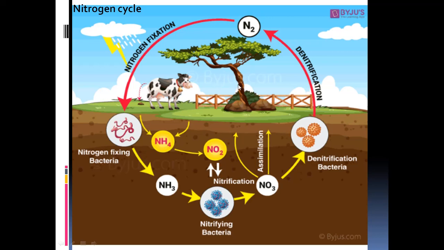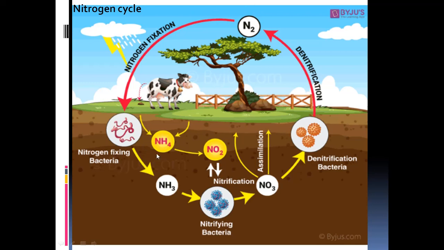Plants also need nitrogen for their growth and development, for the production of the proteins, conversion of the carbohydrates into proteins. Nitrogen is needed there, and without nitrogen, even the plants cannot make the chlorophyll. So nitrogen is very important for growth and development of the producers. Now, how they obtain this nitrogen, let's see.